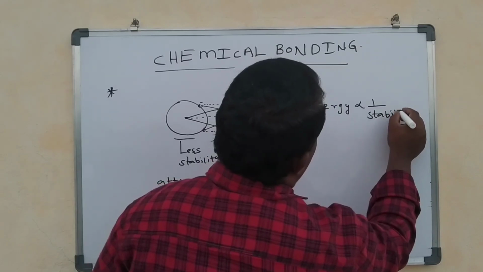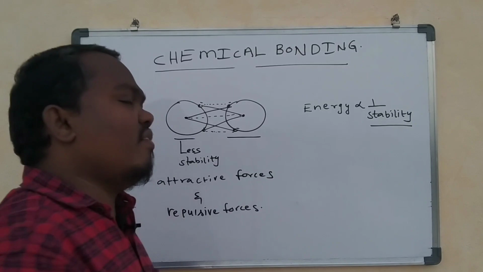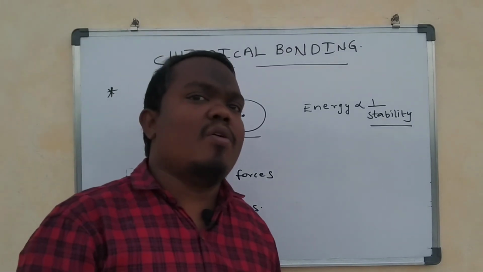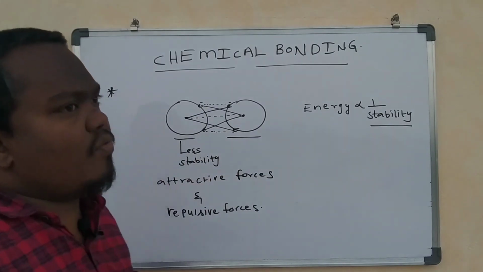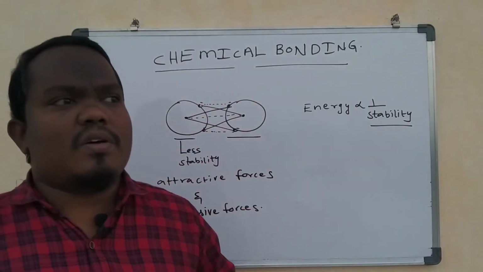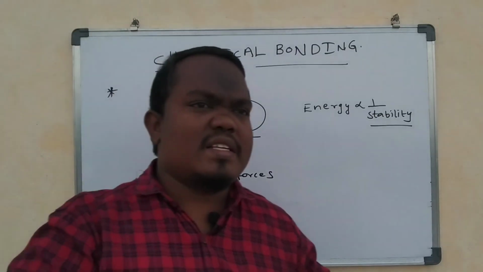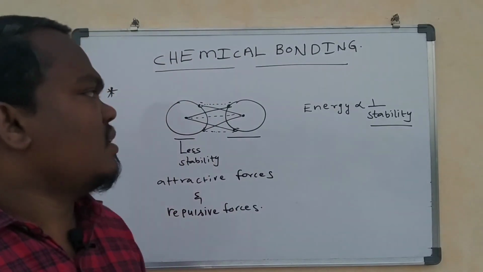When we have more stability, they have less energy. When we have less stability, they have more energy. Like this, atoms are attracted and undergo chemical bonding. So what purpose do they have? What is the need for them to combine? What is the main reason they combine?